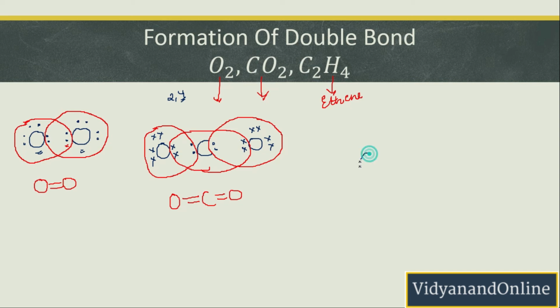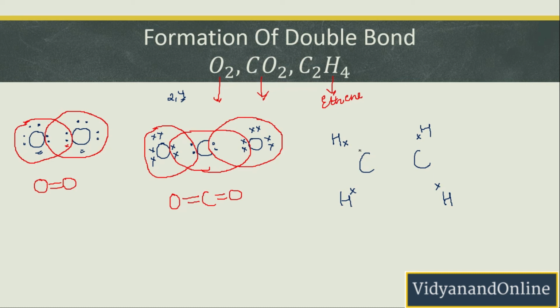So ethene has 2 carbon atoms and 4 hydrogen atoms. Hydrogen has a single electron in the outermost shell. This hydrogen also has a single electron in the outermost shell. Similarly, this hydrogen also has a single electron in the outermost shell, and the same is here. Now talking about carbon, it has 4 electrons in the outermost shell.